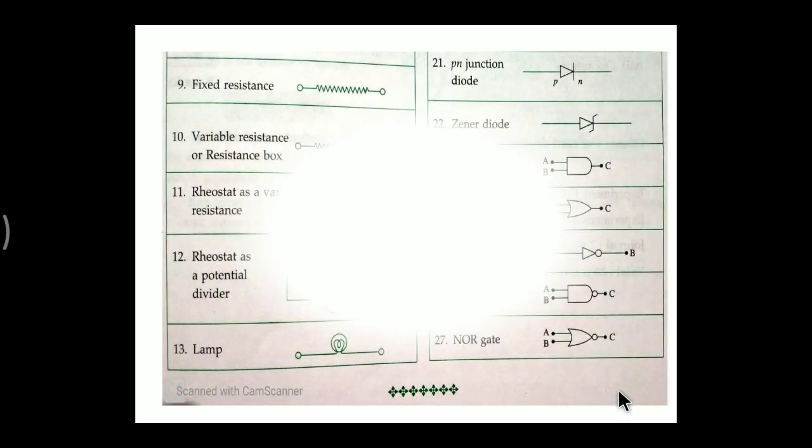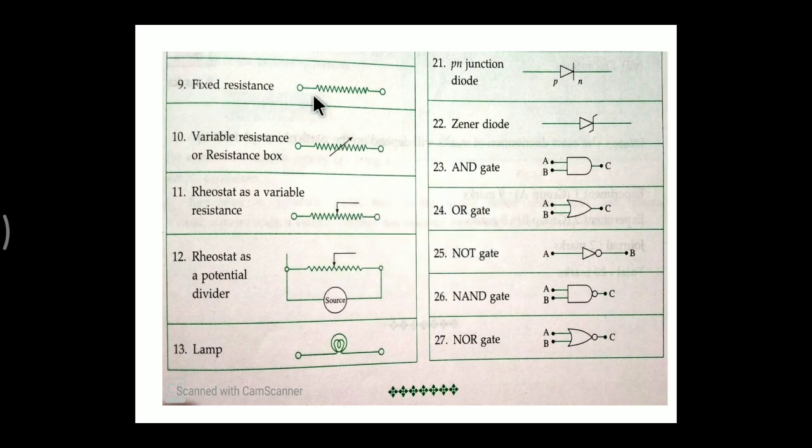Then here it is a fixed value resistor. This one is a variable value resistor, or variable resistance, or resistance box. Here this arrow indicates that it is a variable resistor. Next is a rheostat. Of course, it has 3 terminals. These 2 terminals are the fixed terminals, and the terminal above is called the variable terminal. Then next is a rheostat as a potential divider. This is the rheostat used as a potential divider.